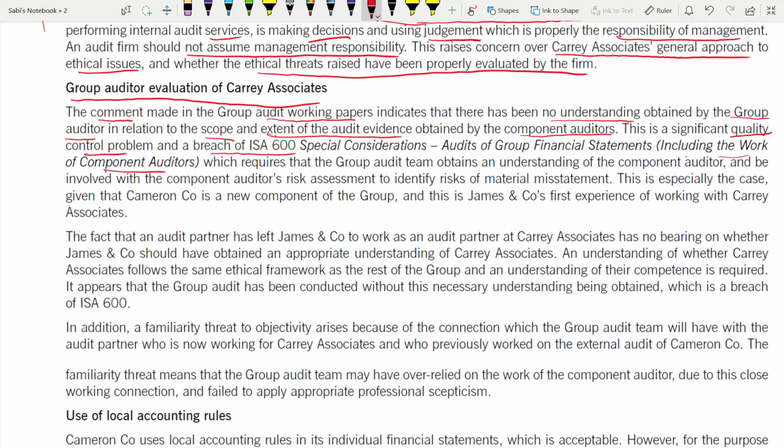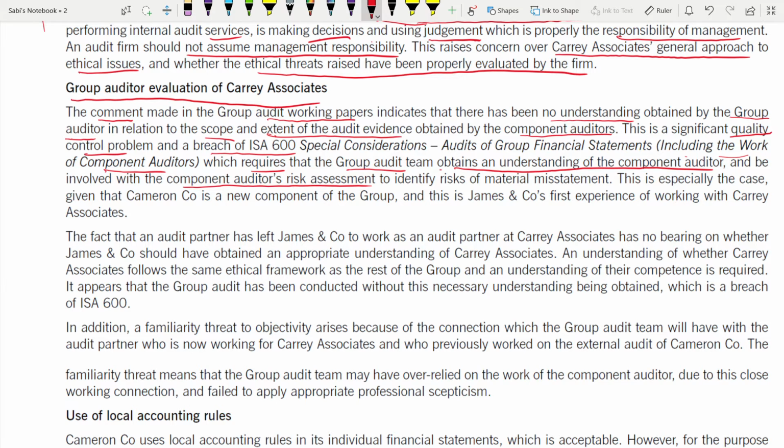So what does ISA 600 say? You have to say that according to the standard, what are they saying for this situation? ISA 600, what do they say? They require that the group audit team obtains an understanding. Whoever is the group audit team, that is the new auditor, they should obtain an understanding of the component auditor first of all, and be involved also in the component auditor's risk assessment.